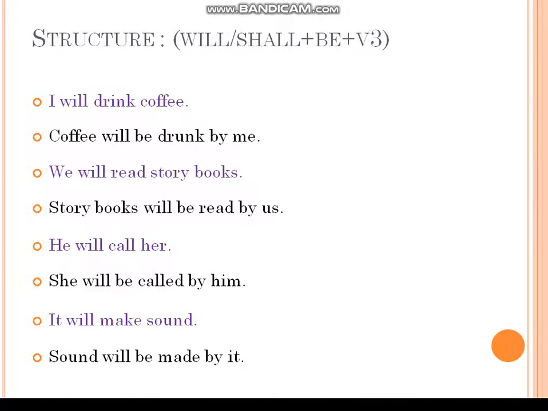And we need to focus on one thing. Whereas in the present tense, for he, she, it, we were using, what's that? Is, are, am. Is it? So here will be is used for all kinds of nouns and pronouns. That is a common thing you need to observe here.